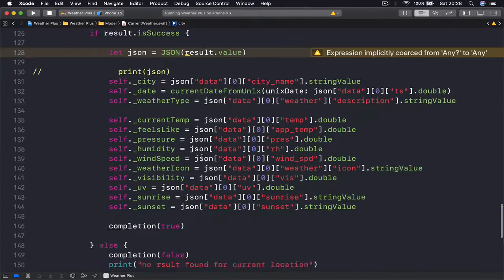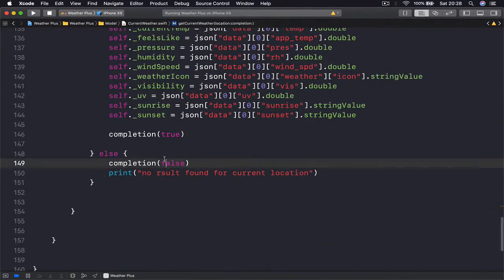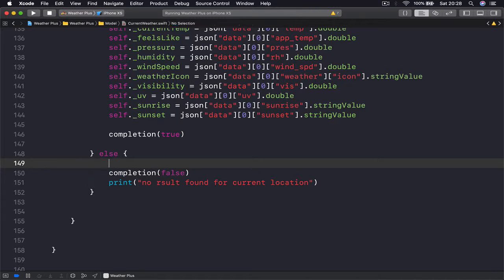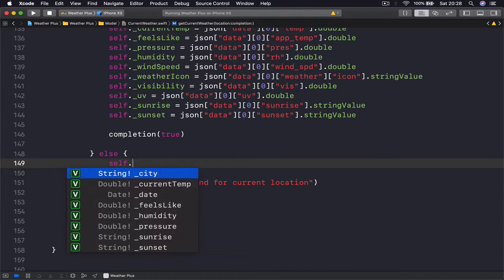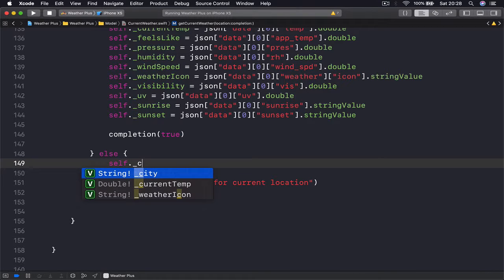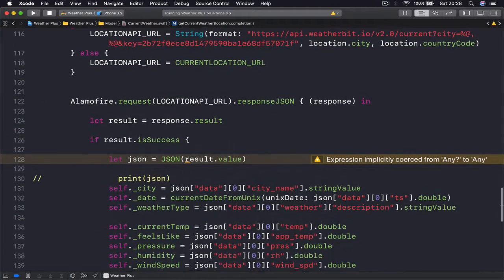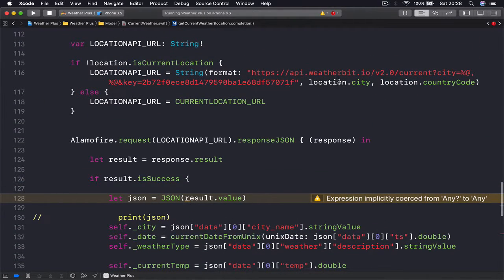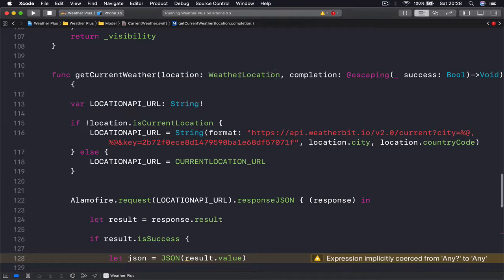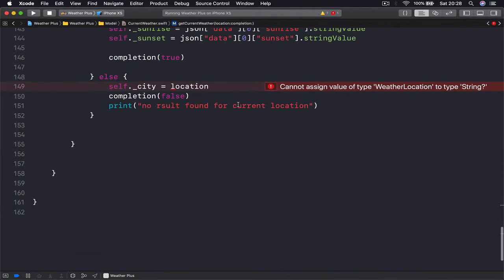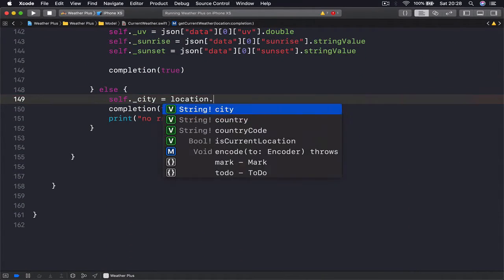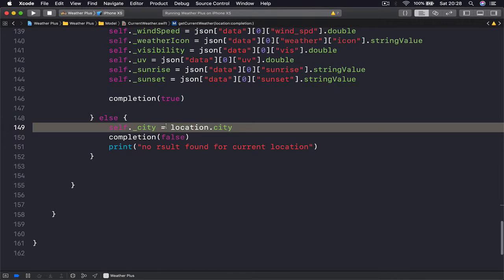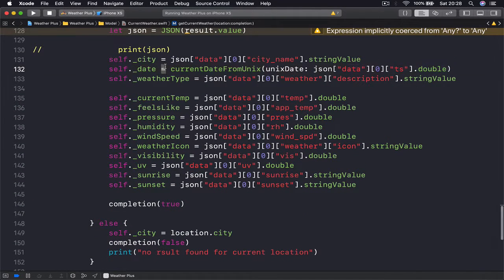So a workaround to fix this error would be, before we call our completion, self._city will be equal to my location that I am passing here to check the weather, which actually holds my city location. So I will set the city name to be location.city. Everything else will be default values, since we don't have any weather data coming back.